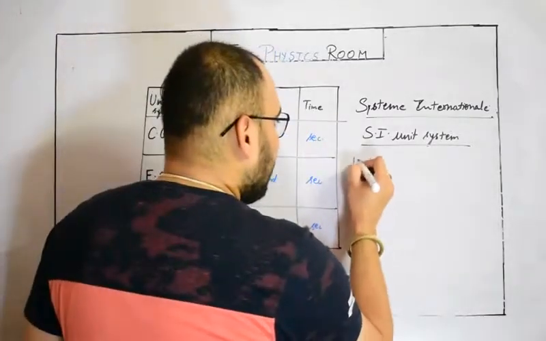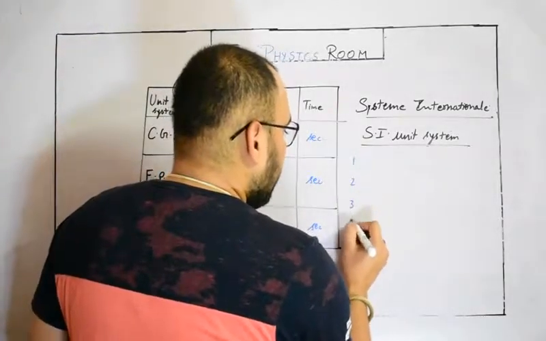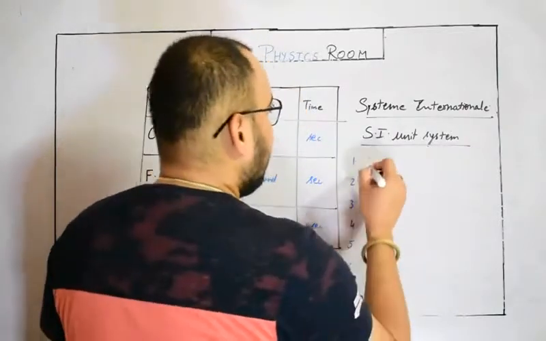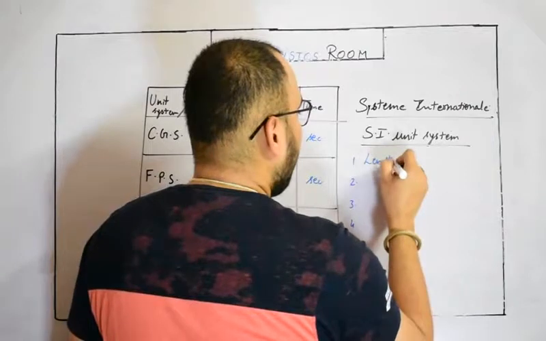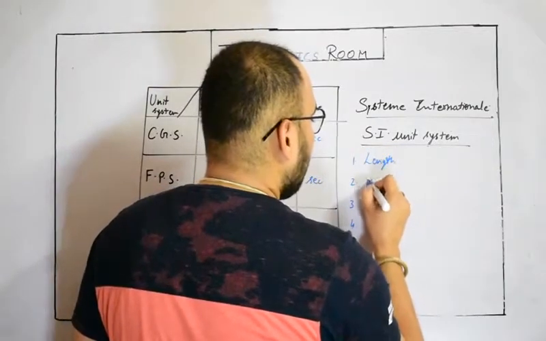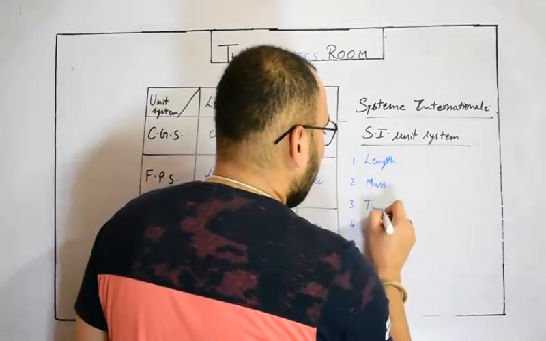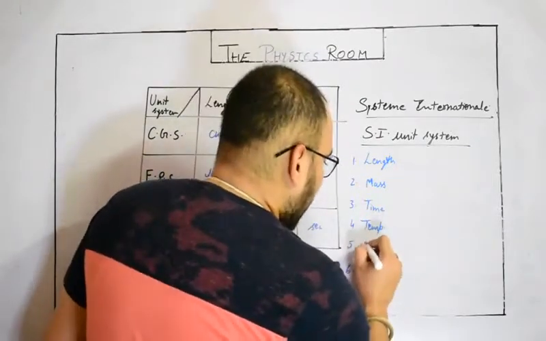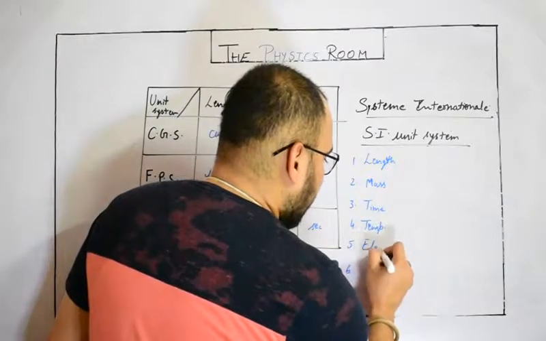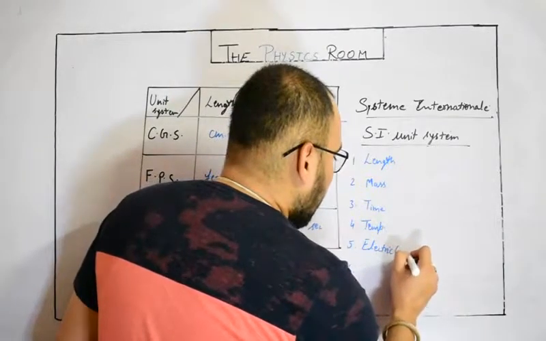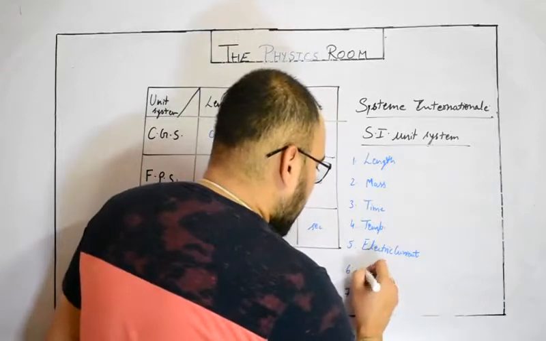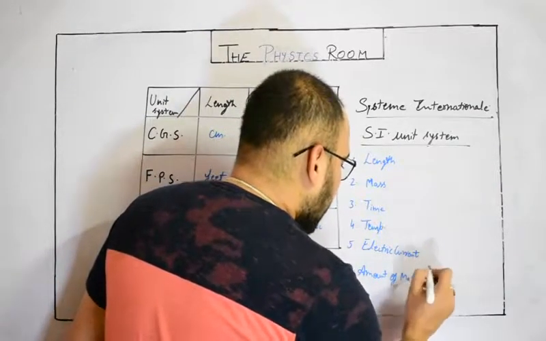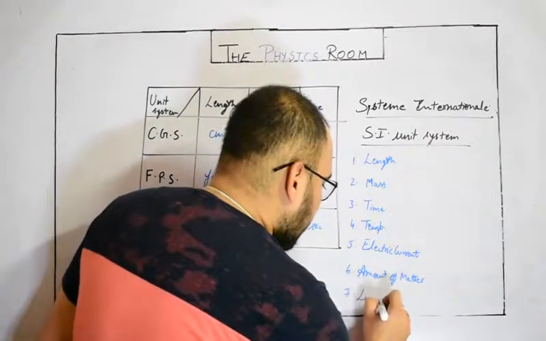I am just numbering those physical quantities. The 7 fundamental physical quantities were length, mass, time, temperature, electric current, amount of matter, and luminous intensity.